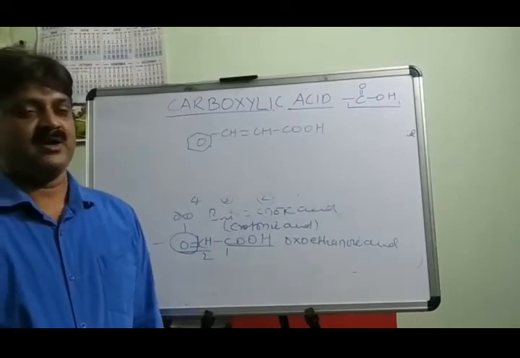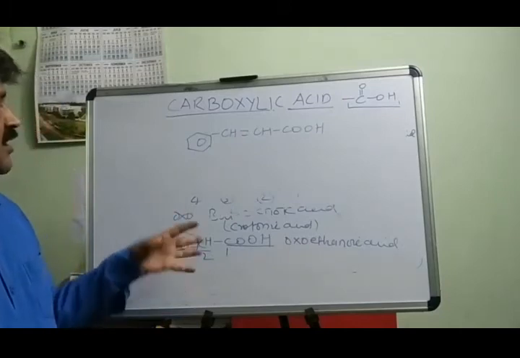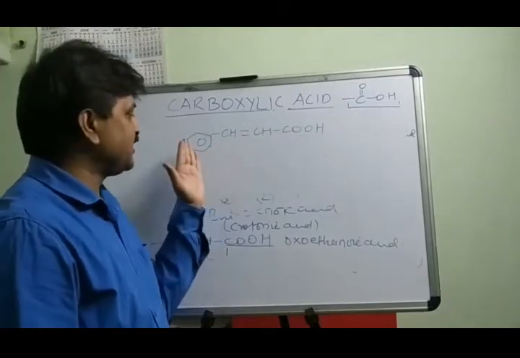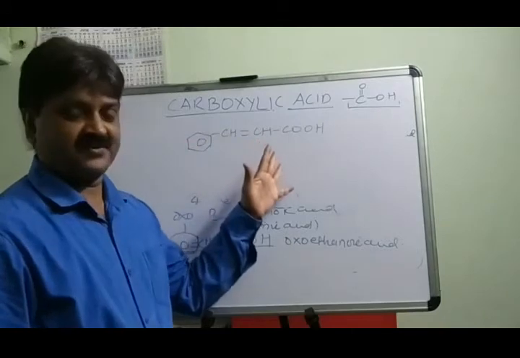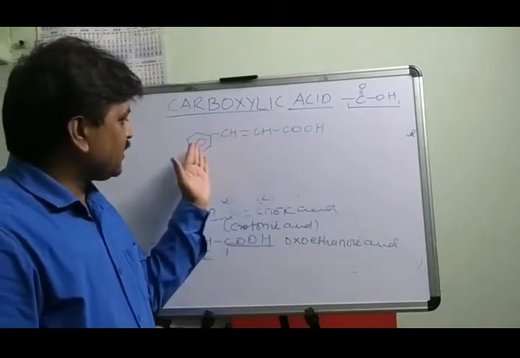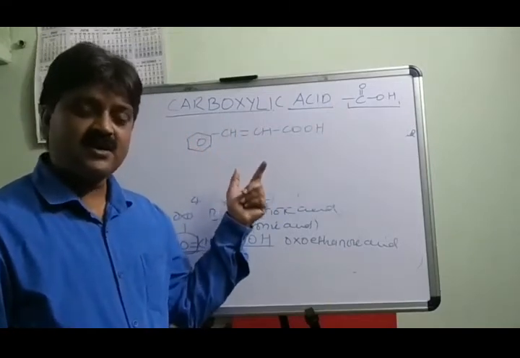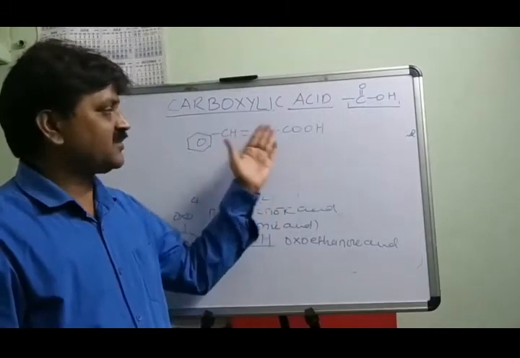I have explained already in class 11. It depends upon the number of carbon atoms present in the ring and the side chain. The side chain or the ring which has the more carbon atoms is taken as the parent chain and the rest becomes the side chain.